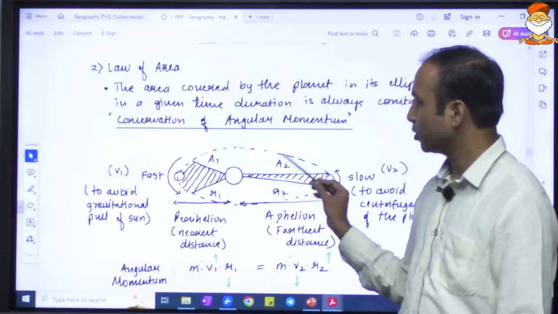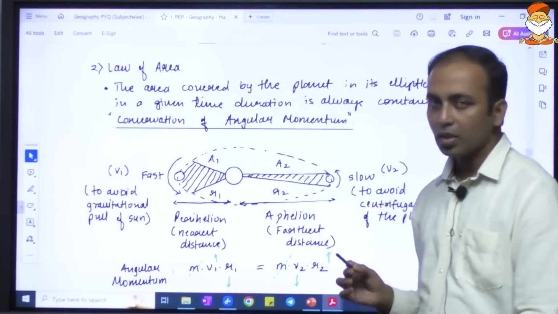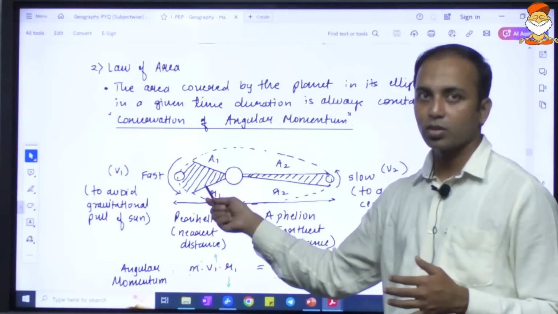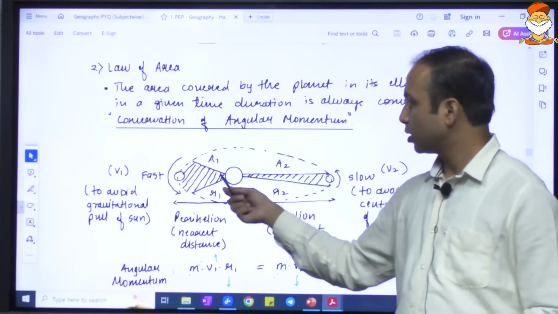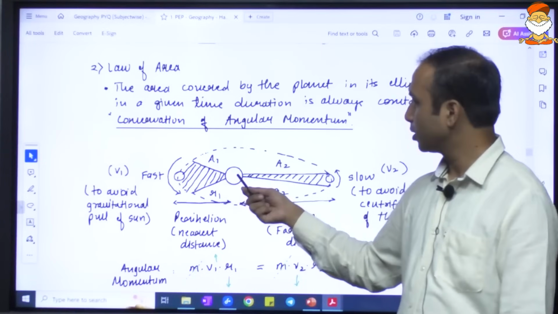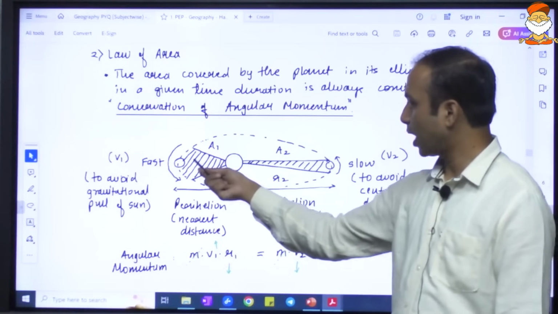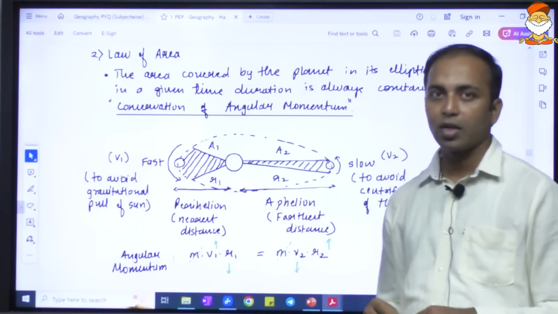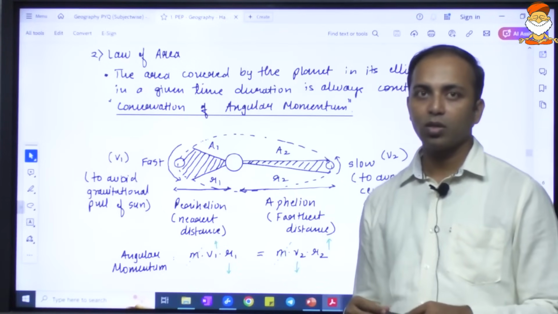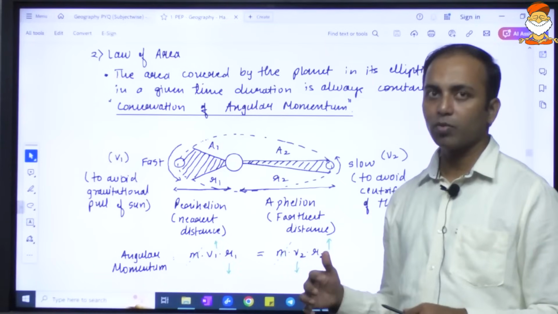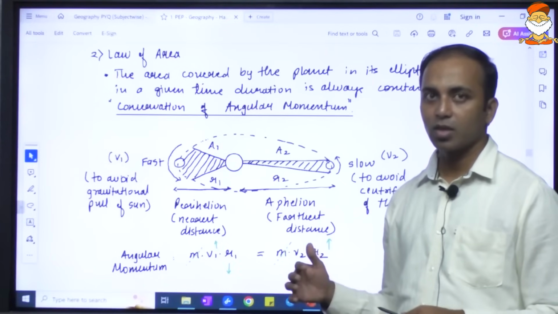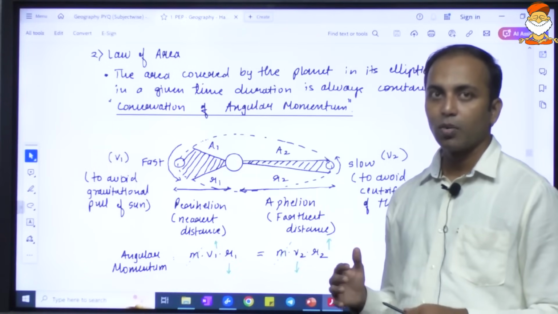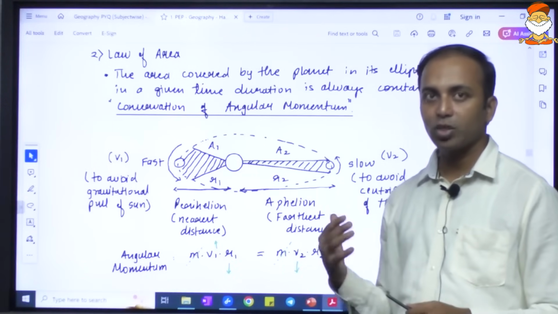When the planet is close to the sun, there is a gravitational influence, yes or no? The gravitational influence is relatively higher when it is close, because gravity is inversely proportional to the distance. When the distance is more, gravitational influence will be less. When the distance is less, gravitational influence will be more.